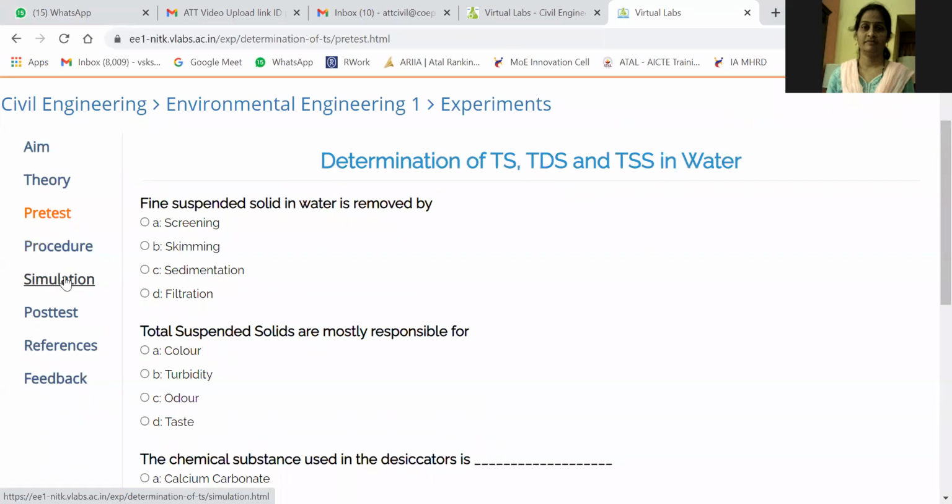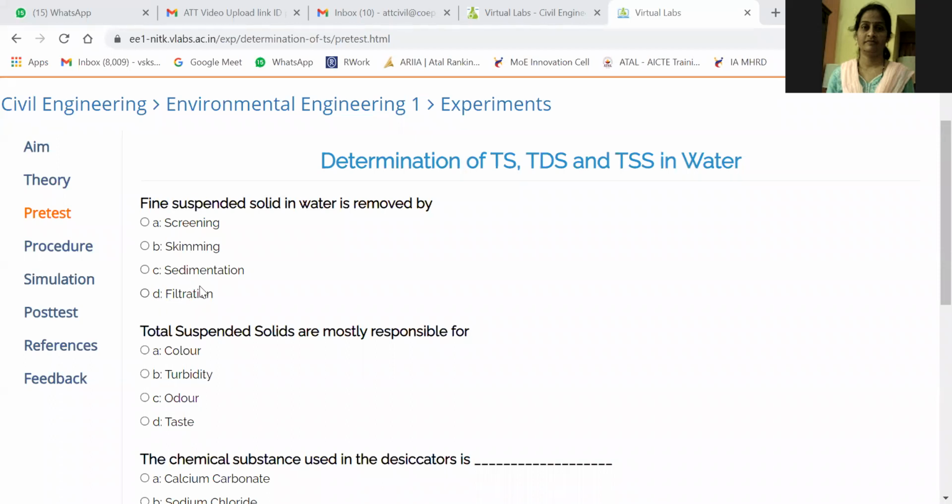Fine. Suspended solids in water is removed by. Answer the question please. You can put your answer in the chat box too. I will click here. You are not allowed to click. Yes, someone answered. Shital, D, filtration. Someone else, Ganesh, option A, screening.